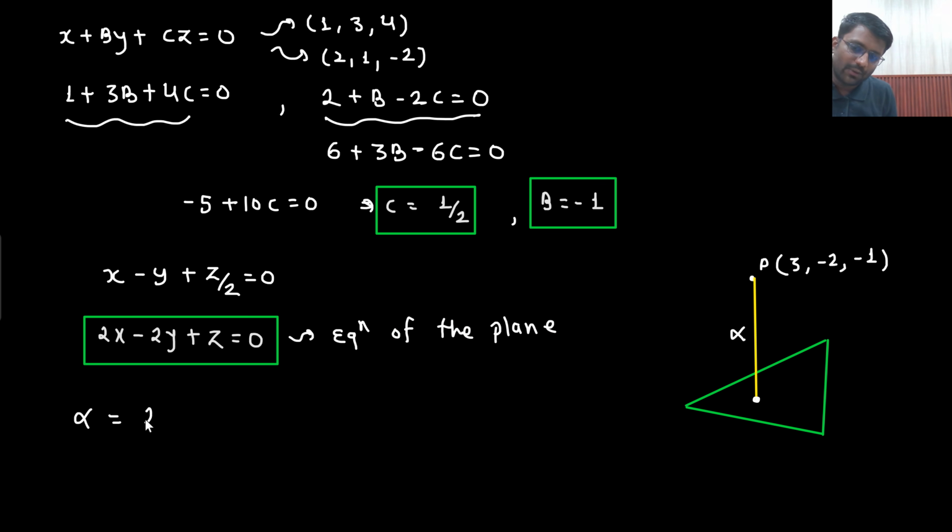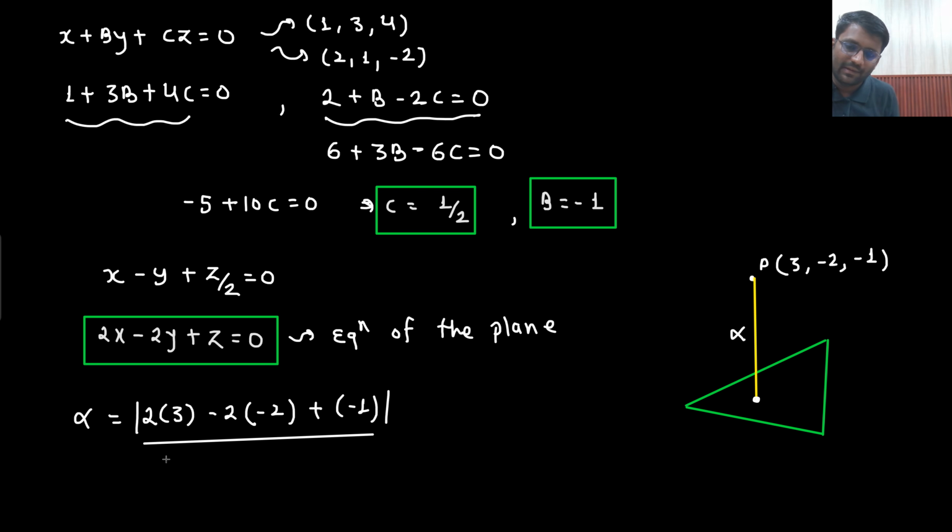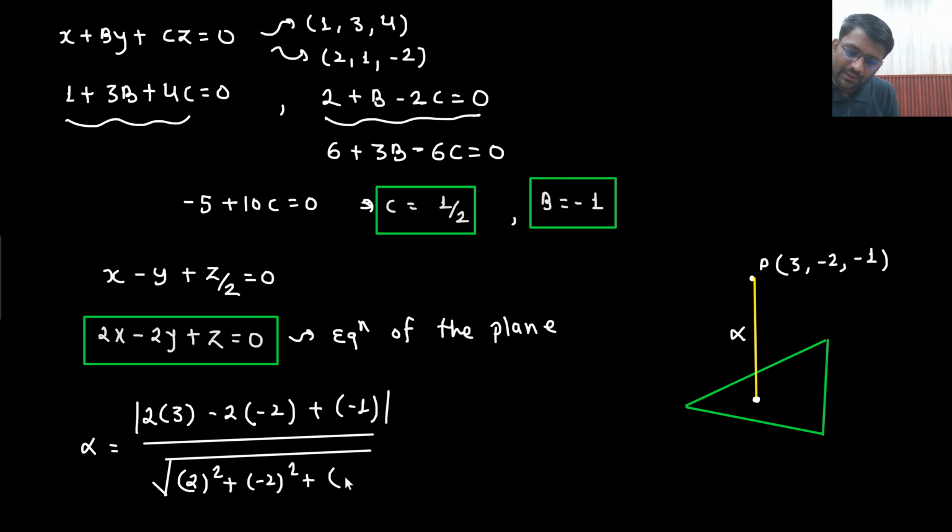Sir, alpha will be nothing but 2. Then you need to put this coordinate, 2 into 3 minus 2, plus z, you need to put this coordinate, minus d, that is 0 only, so don't care about it. Then whatever answer you get, you take its mod, then divide by under root of coordinate of x plus coordinate of y plus coordinate of z. So 6 plus 4 minus 1.